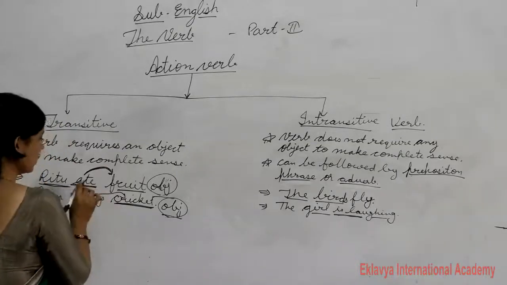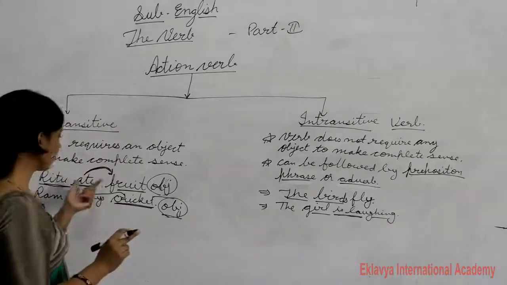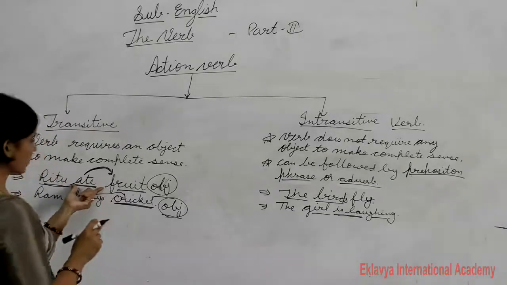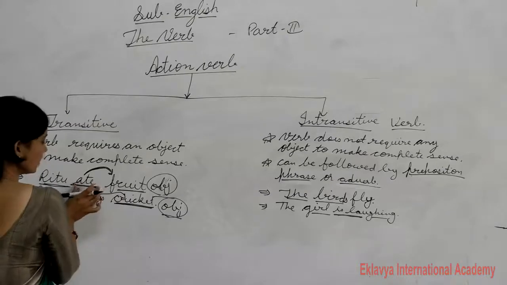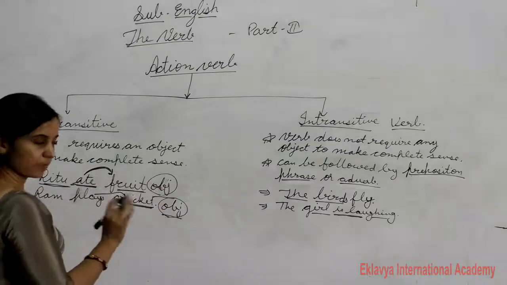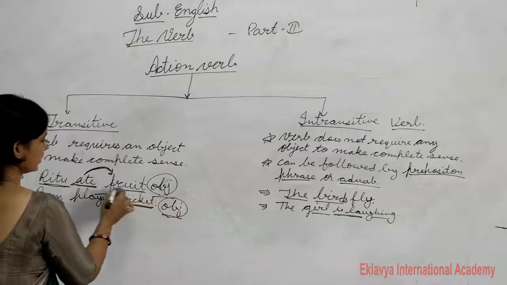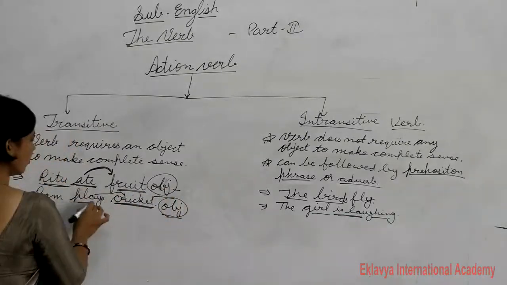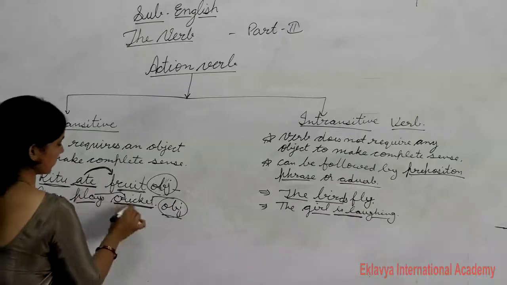Again I am saying, ask two questions after the verb. Whom does someone eat? Here we do not get an answer for whom. Then what eat? Fruit. So it is the object. And also plays: what plays? Cricket.